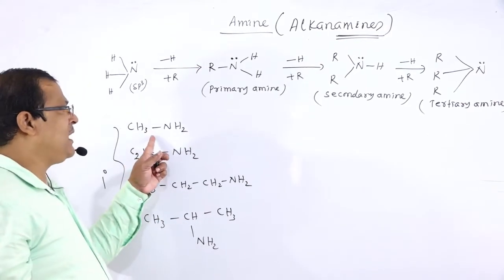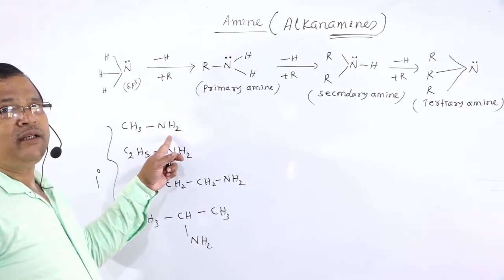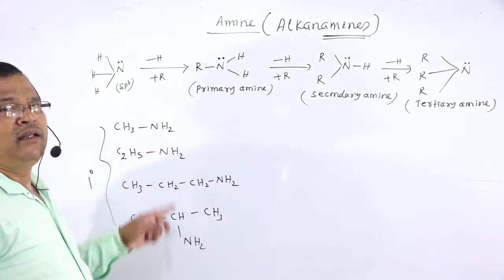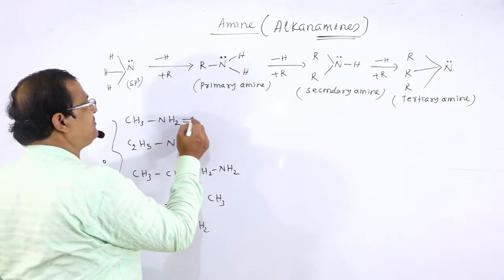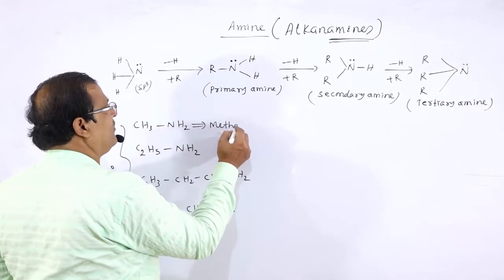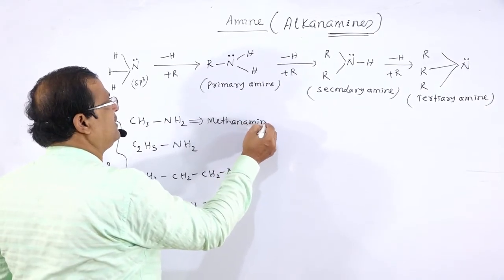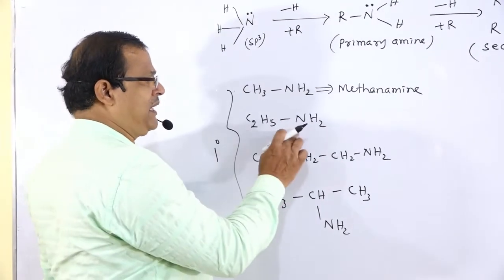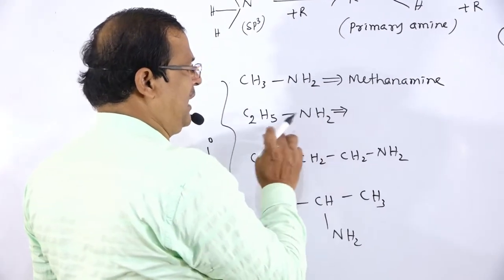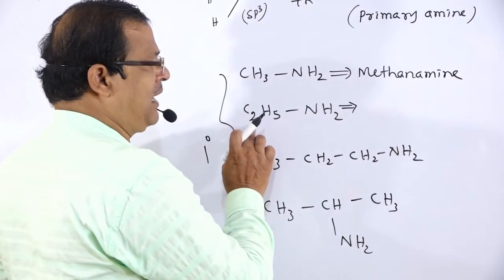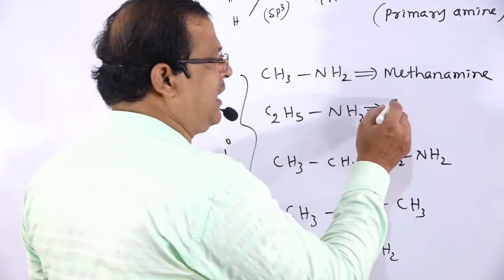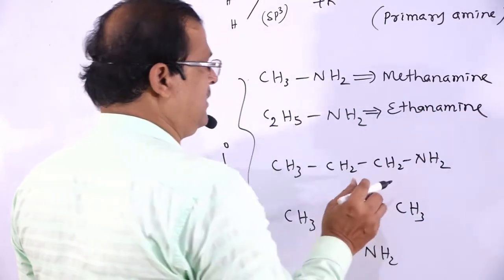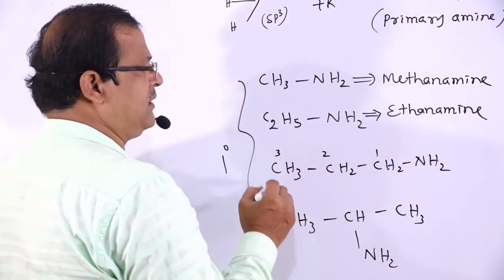So what is the name of this one? The common name is methylamine. Then how to name the alkanamine? That is methanamine. Then C2H5NH2, an alkanamine containing 2 carbon atoms, is ethanamine.